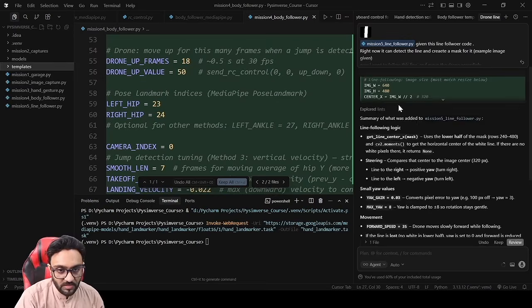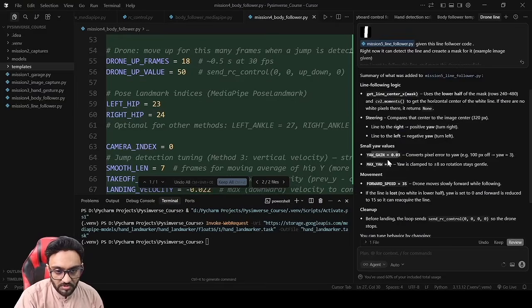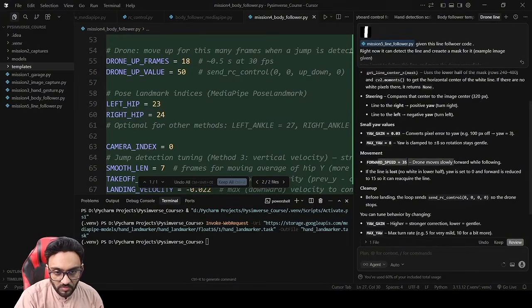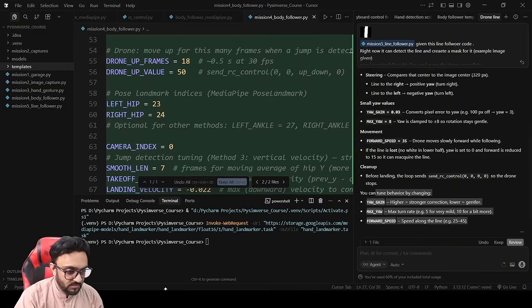Okay, so there we have it. Summary of what was added. Line follower, get line center. Okay, it will get the mask, and then the steering is right and left. Then the yaw gain, and then we have forward speed. We have a constant forward speed, and then you can adjust these three things. Okay, so that sounds good.